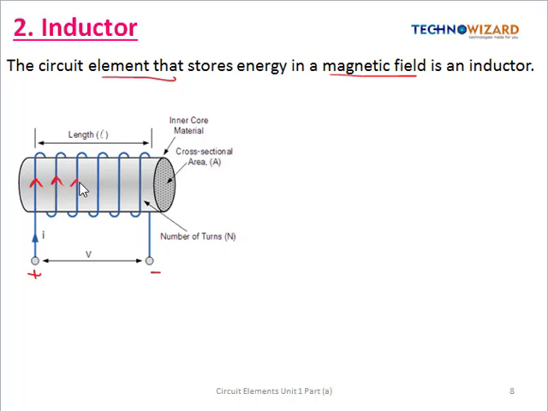Okay, now when current flows it will start producing a magnetic field around the core. Okay, so we can find the direction of the magnetic field by using the right hand thumb rule.